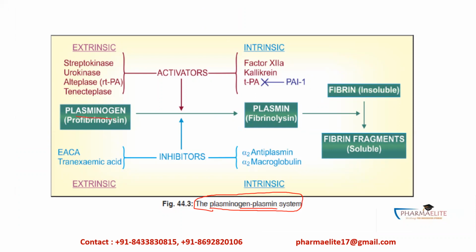The plasminogen, or profibrinolysin, will be converted to plasmin with the help of activators, that is the tissue plasminogen activator. And this plasmin, or the fibrinolysin which has formed, will convert the insoluble fibrin to soluble fibrin fragments.